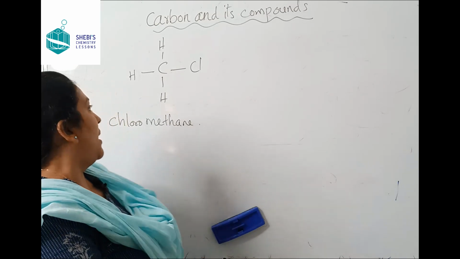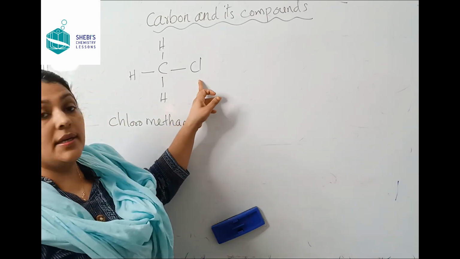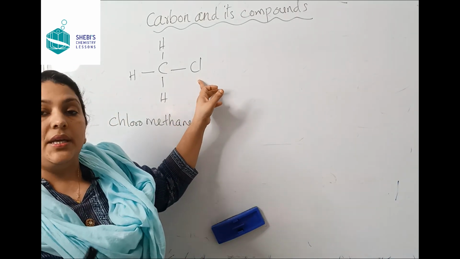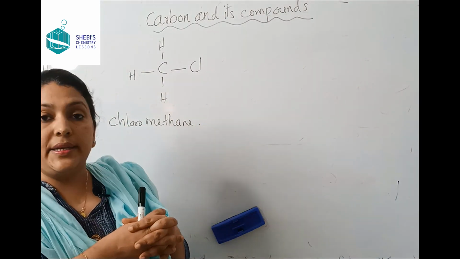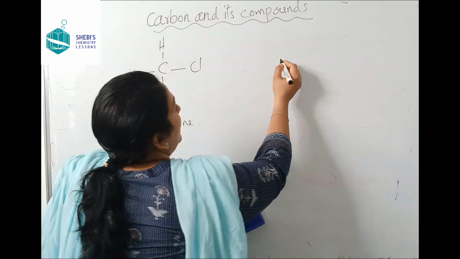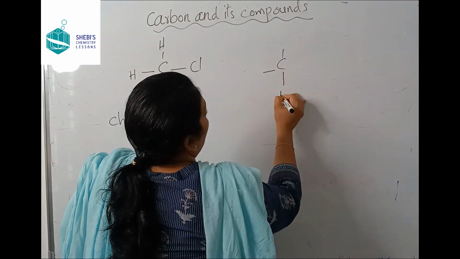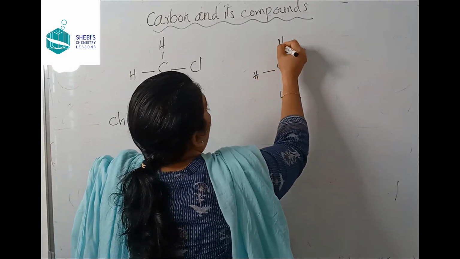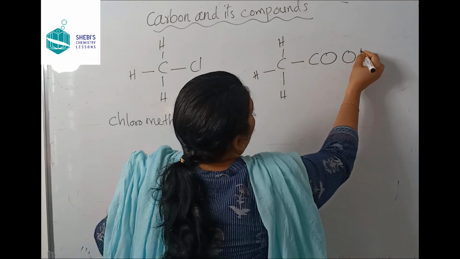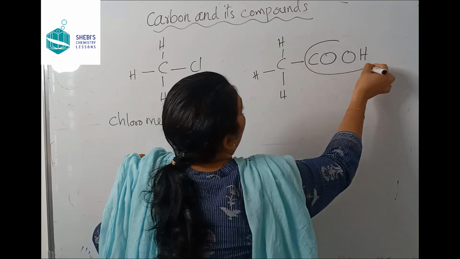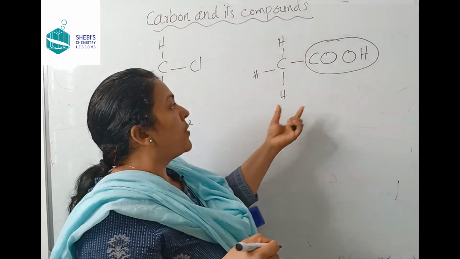Another example: this is a single atom attached, right? In other cases, a group of atoms can also be attached. For example, instead of one atom here, a group of atoms like COOH, this is called a carboxylic group.